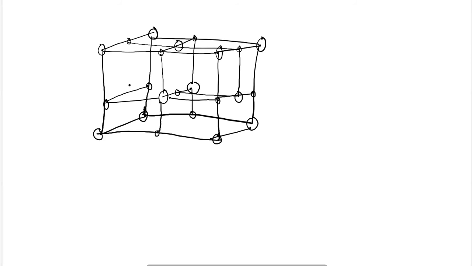Here you can see that I am representing the sodium ion by large circles and the chlorine ion by smaller circles. So this is the formation of a crystal lattice.